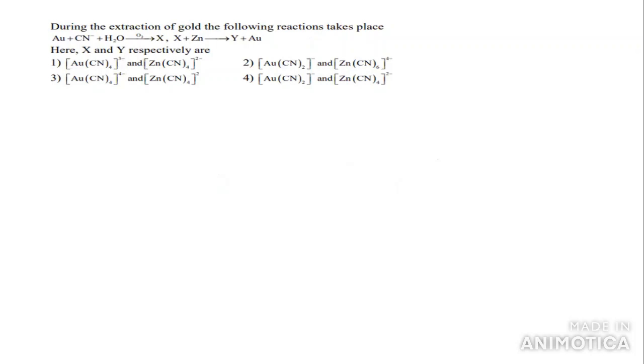Now this is extraction of gold in the following equations. Here Au plus CN minus plus H2O plus O2 gives X. X on reaction with Zn gives Y plus Au.